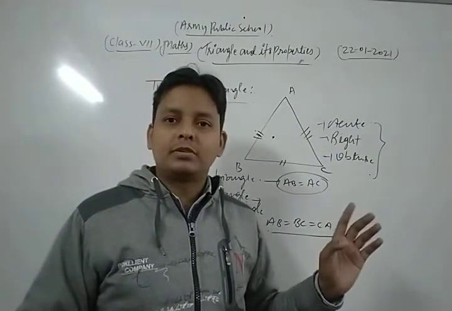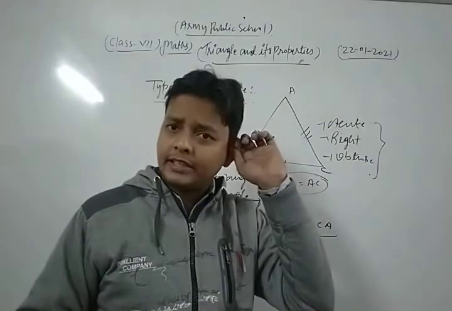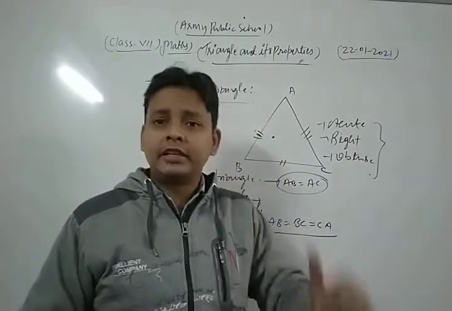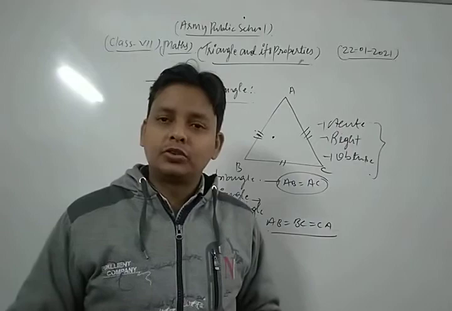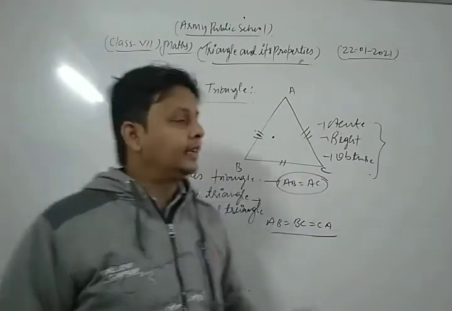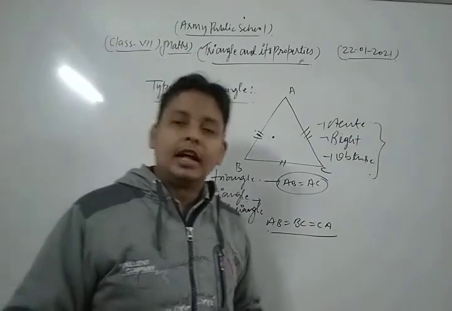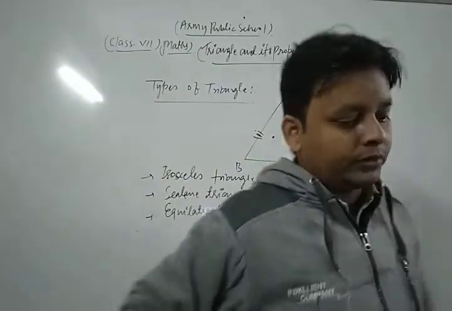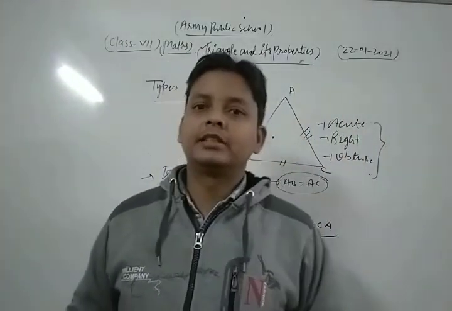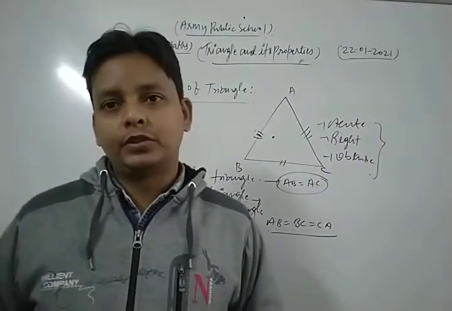Now first of all we discuss the acute angle triangle. In any triangle, if all of its angles measure less than 90 degrees, it is said to be an acute angle triangle. In any triangle, if one angle is 90 degrees, it is said to be a right angle triangle. And in any triangle, if one of its angles is more than 90 but less than 180 degrees, it is known as an obtuse angle triangle.